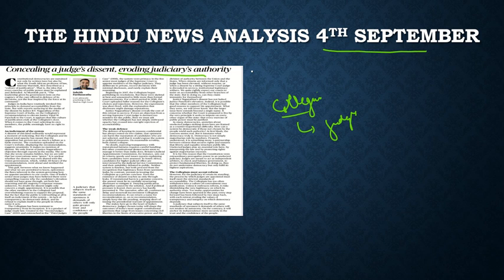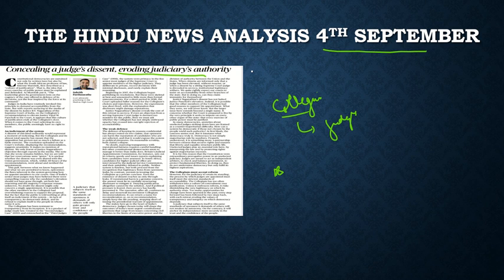So this article highlights this issue. There is a need that this opacity should not be there, and there should be much clarity, as the judiciary expects from other government organs that there should be transparency, everything should be very much clear, but it does not apply that in the same way on the judiciary itself. So this article talks about this idea, and it promotes that there should be much more transparency with respect to appointments, with respect to the collegium system. So this is in a nutshell what the article wants to convey to us.